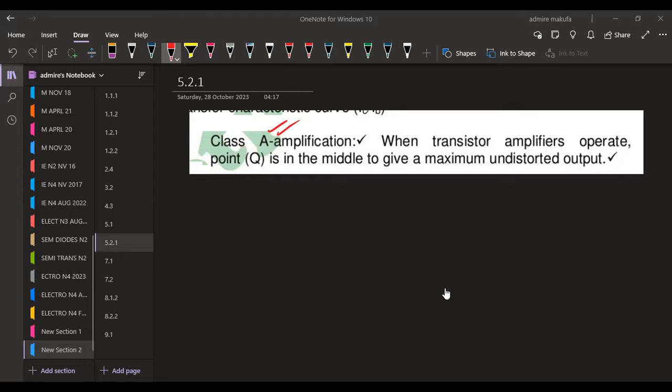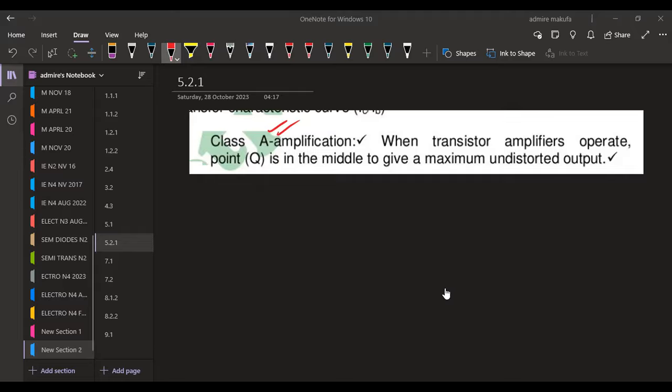The static current gain is taken at midpoints from the output. Gain, guys, is output over input, right? So for the static gain, we are going to have the output over the input. All right, that's 5.23. We are talking about the static current gain, so we're not talking about voltage. Remember, we have the voltage here, but we need current only. So we take the current at the output over the current at the input. This is our input, this is our output here.